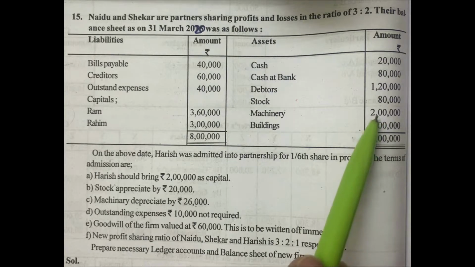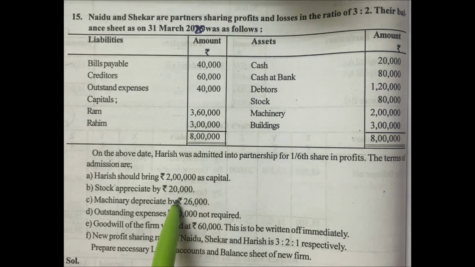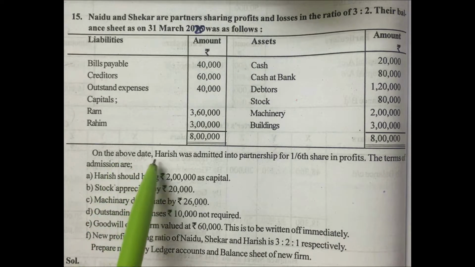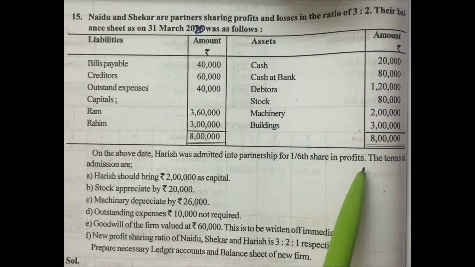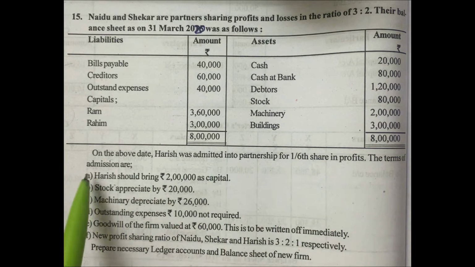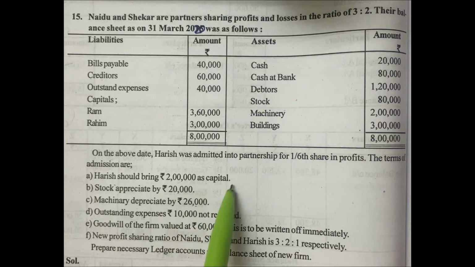2 lakh rupees, buildings 3 lakh rupees. Both sides total 8 lakh rupees. Below the balance sheet he is giving additional information. On the above date, Harish was admitted into partnership for a 1/6 share in profits. The terms of admission are: A. Harish should bring 2 lakh rupees as capital.